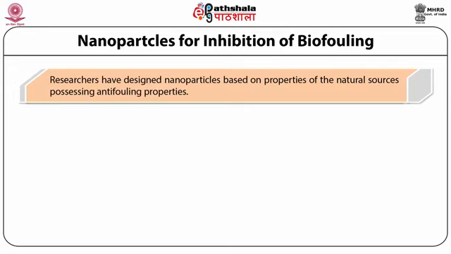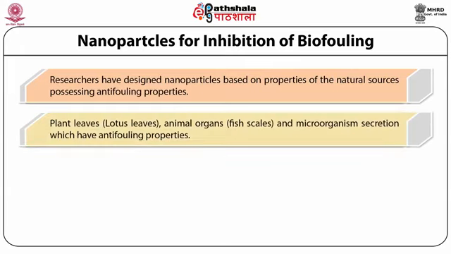Now, which natural sources have this capability? These are plant leaves, like the lotus leaf, animal organs like fish scale, and microorganism secretions which have natural anti-fouling properties.